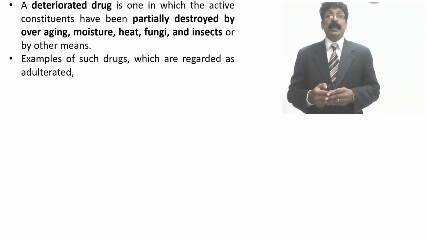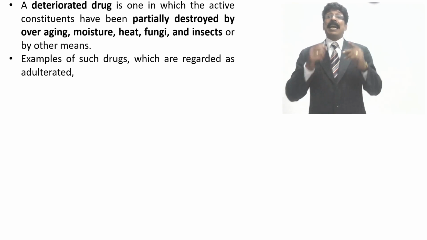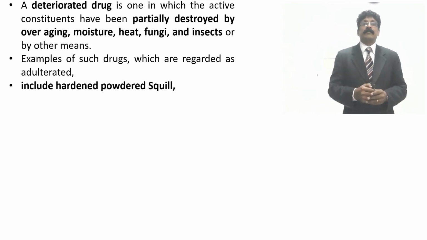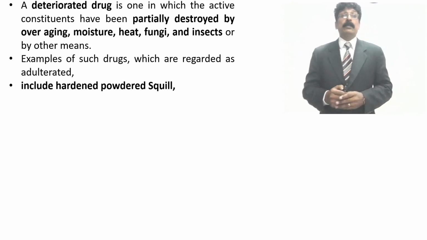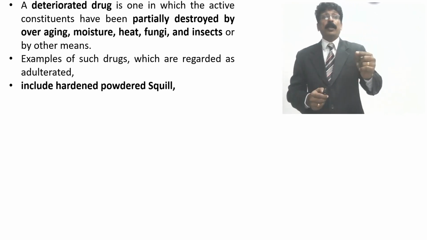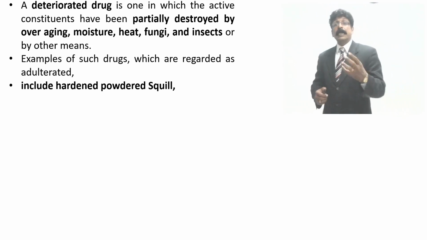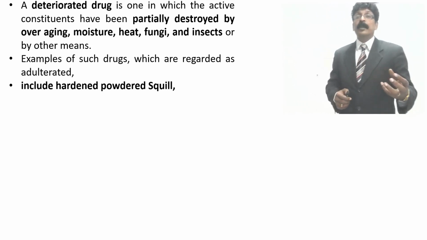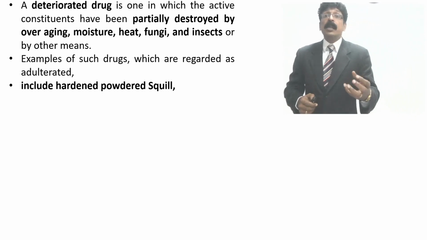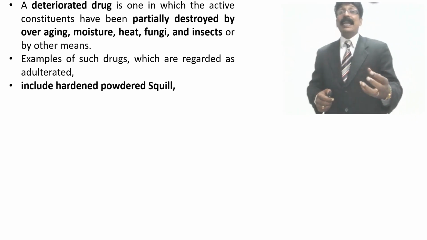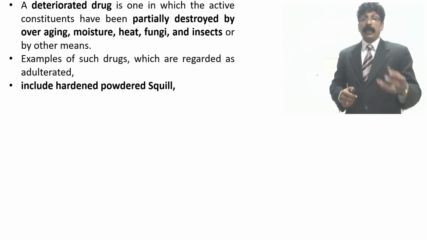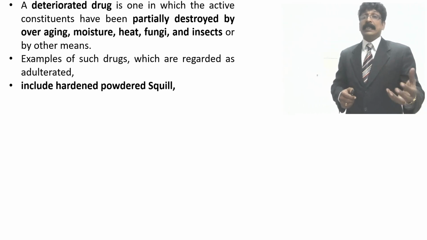Such drugs which are regarded as adulterated include hardened powdered squill. Squill is an underground bulb which is a cardiac tonic, scillaren A, and it is also used as a rodenticide. It has many other uses also.